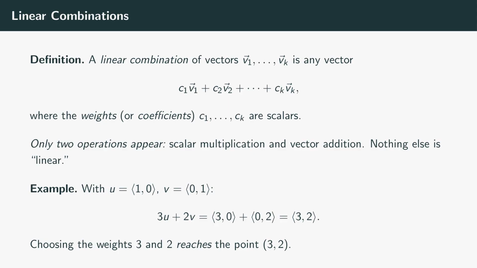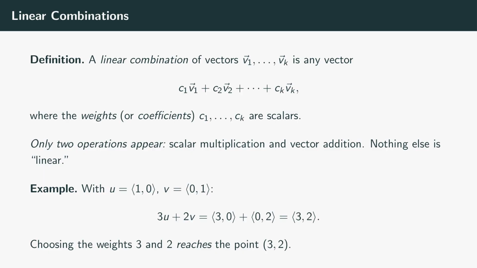Let's define this essential expression precisely. A linear combination of some vectors is what you get by choosing a number for each one, multiplying each vector by its number, and adding everything up. Those numbers are called the weights, or the coefficients. So if I have vectors v1, v2, up to vk, a linear combination is c1 times v1 plus c2 times v2, and so on, where the c's are any scalars I like. Notice that only two operations ever appear: scaling and adding. That's the entire meaning of the word linear: no squaring, no multiplying vectors together, just scale and add.